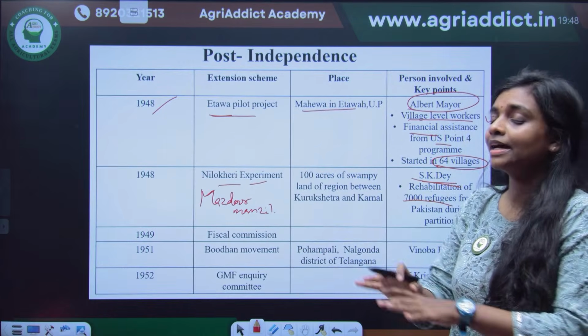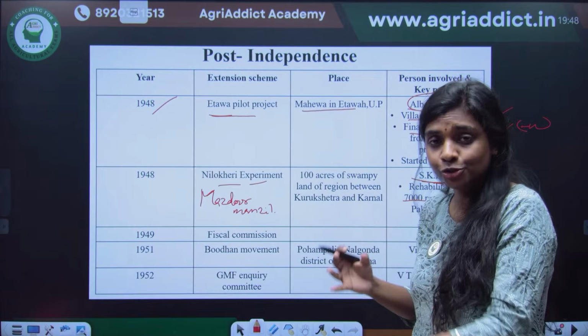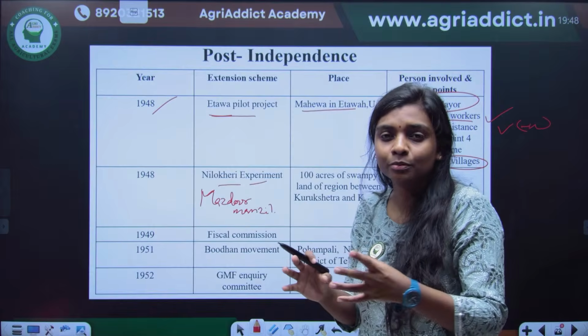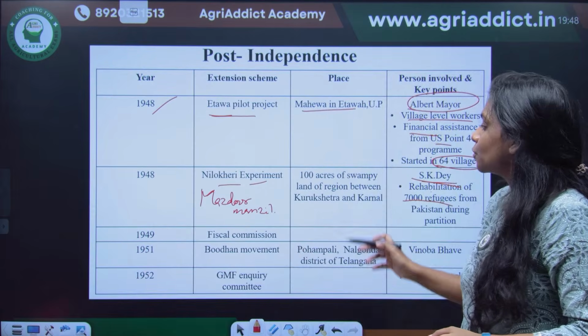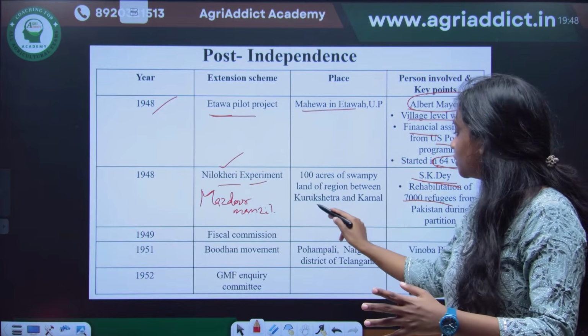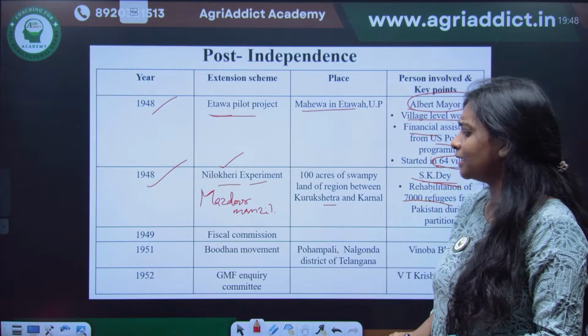At that time they created a small village in which small training and demonstrations were shown to people on how to take up employment sectors like that. The Nilokheri experiment was conducted in Nilokheri, in an area between Kurukshetra and Karnal. This started in 1948. And then what happened?